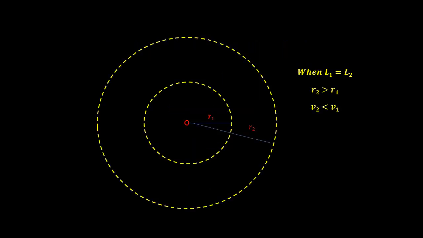Now with this, we mean that if the radius of the rotation is bigger, then the velocity of the body would get smaller. So over here, when the radius was r2, which is bigger than r1, the velocity of the body was lesser as compared to what it was when it was rotating in a smaller orbit.